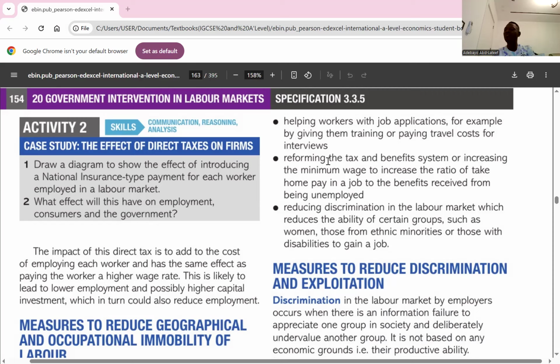And the last one is discouraging formal employment. That's the last impact. When we talk about formal employment with a high tax rate, it affects both employers and employees. Based on the fact that income tax is increasing and corporation tax is increasing, this gives firms and employees a reason to start thinking about the informal economy. They have to bypass regulation. They have to evade tax. So here I wrote, in some countries, especially those with high labor informality, high direct taxes are a major factor driving employees and employers into the informal economy, where taxes and regulations are evaded.